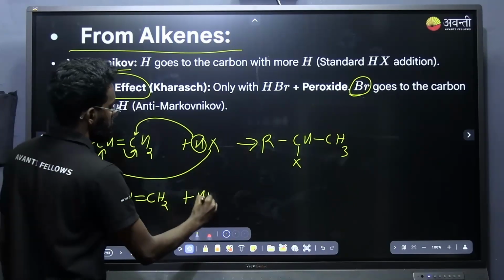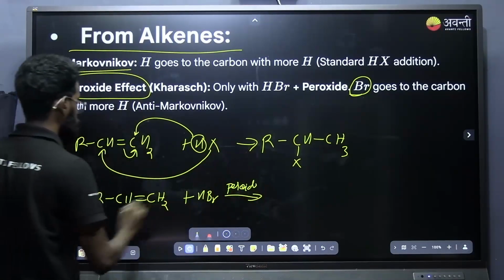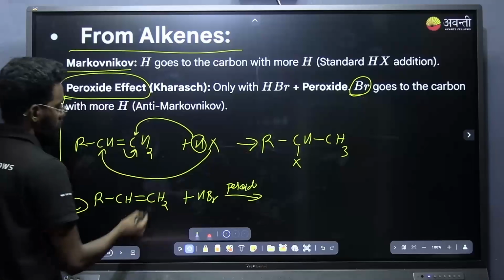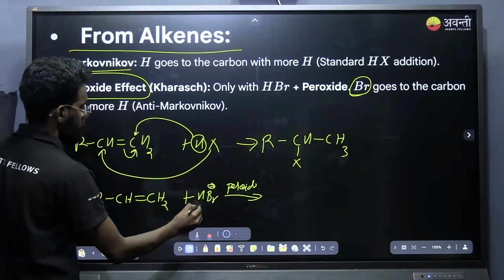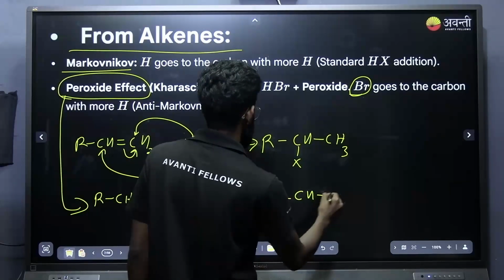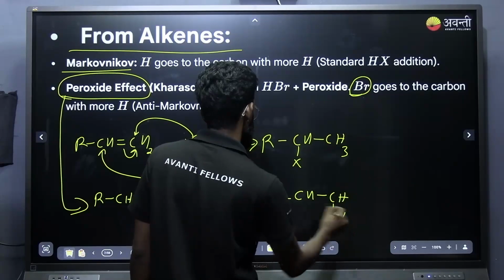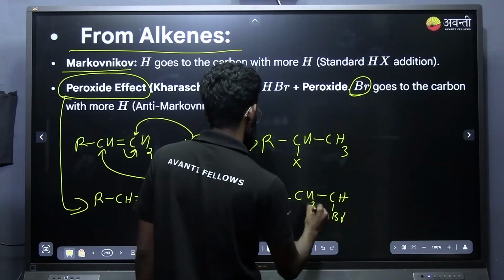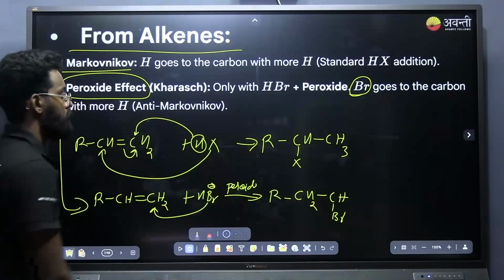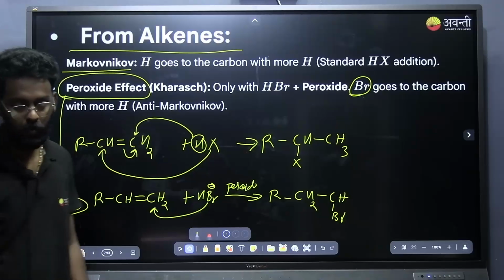CH2, HBr in presence of peroxide. But you can see where there is more number of hydrogen, there bromine will be attaching. That is RCH2CH2Br. So here I got a primary alkyl halide. In the above case we got a secondary alkyl halide. By the two methods of preparation, one is through Markovnikov rule, another one is through anti-Markovnikov rule.